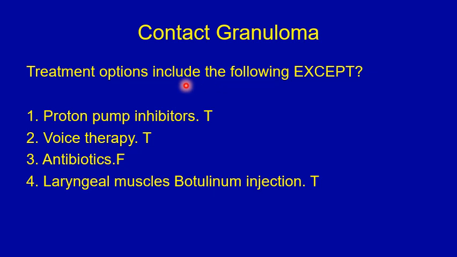The treatment options of contact granuloma include proton pump inhibitors, since laryngopharyngeal reflux is one of the causes for the contact granuloma. It also requires voice therapy to decrease the amount of tension on the vocal processes of the arytenoids that causes the contact granuloma. They are not treated by antibiotics. They are not caused by infection. So this is the most appropriate answer for the treatment options except.